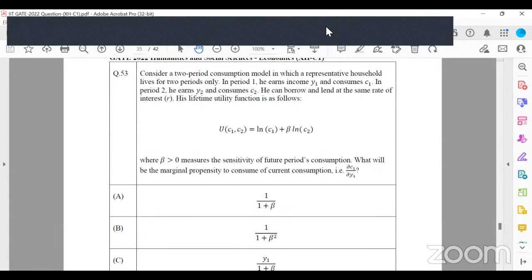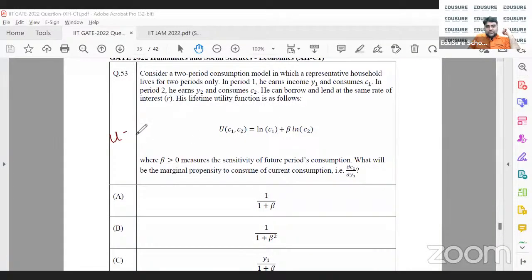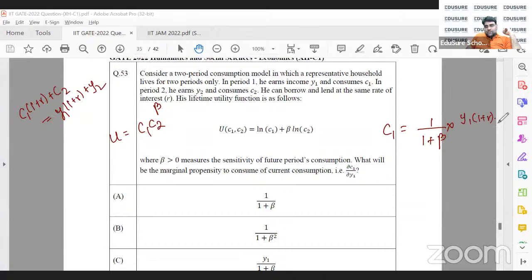So this utility function is a monotonic transformation of Cobb-Douglas. So this can be written as C1 into C2 to the power beta. So C1 will be 1 by 1 plus beta into... okay, so if I write down C1 into 1 plus r plus C2 is equal to y1 into 1 plus r plus y2, so this will be basically y1 into 1 plus r plus y2 divided by 1 plus r.